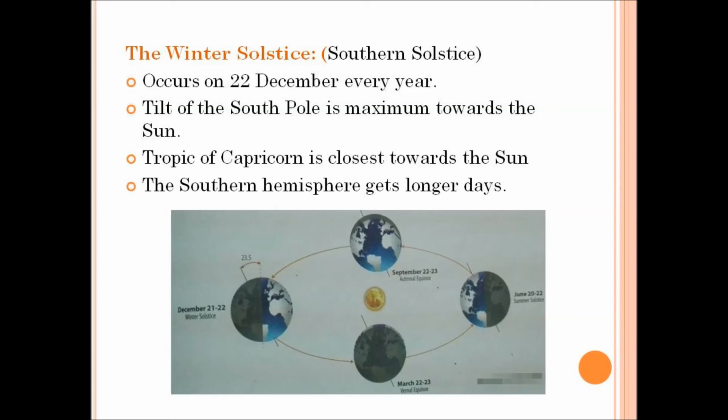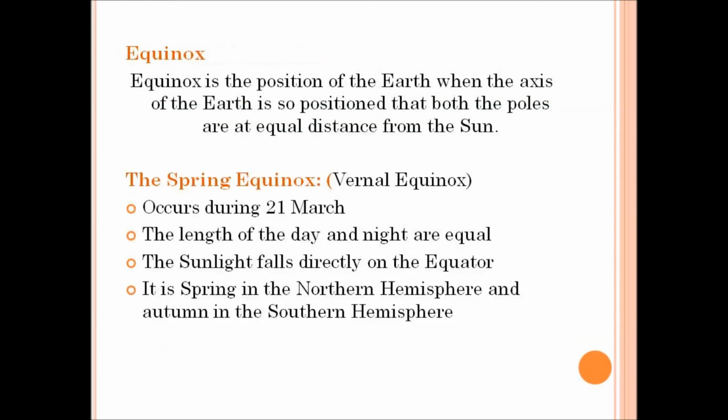So from this picture itself you can easily identify, children. During the summer solstice, the tilt of the North Pole is maximum towards the Sun, and during the winter solstice, the tilt of the South Pole is maximum towards the Sun.